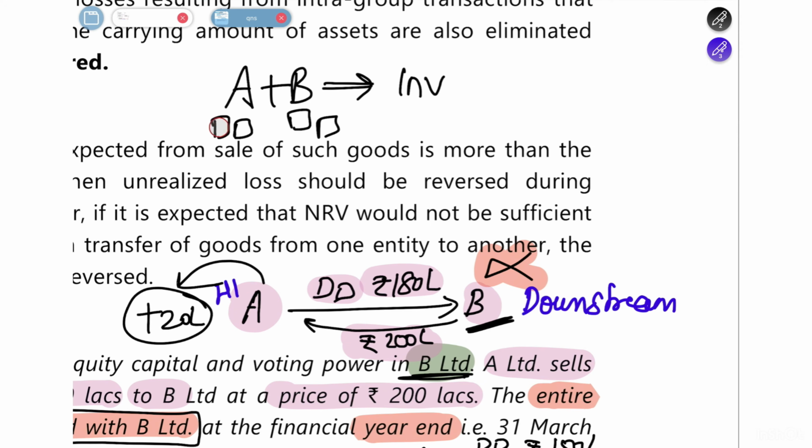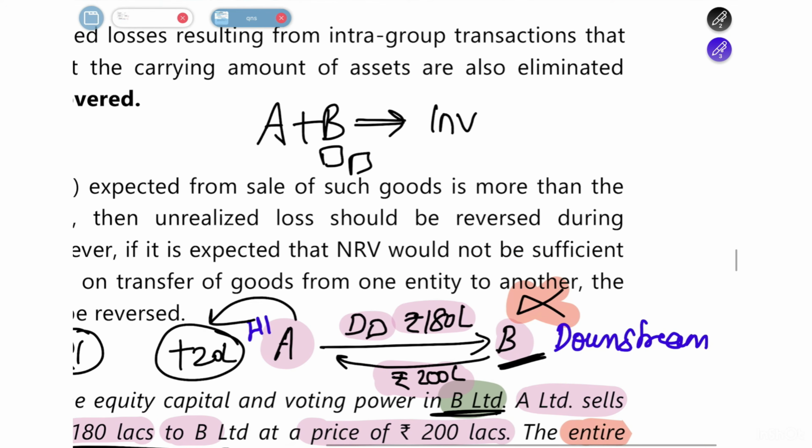Okay. What has happened now? A Limited's book, it has gone. It has come to B Limited's book. Correct. So in A Limited book, there is a profit of 20 lakh rupees. In B Limited book, it has recorded the inventory for 200 lakh rupees. So in A Limited, since it has sold, it is showing a profit of 20 lakh rupees. B Limited, since it has bought the inventory, it is showing it at 200 lakh rupees.